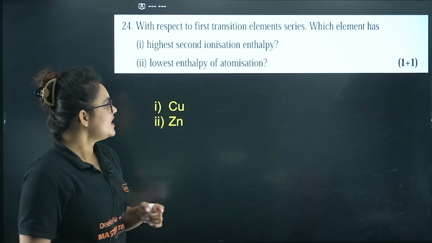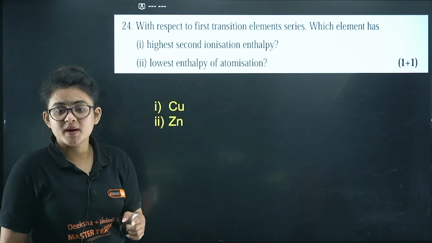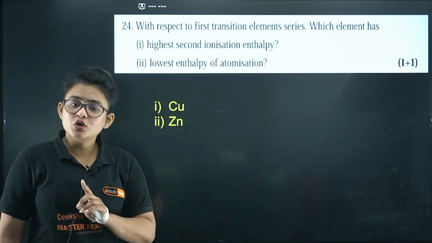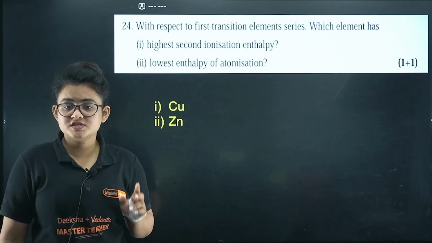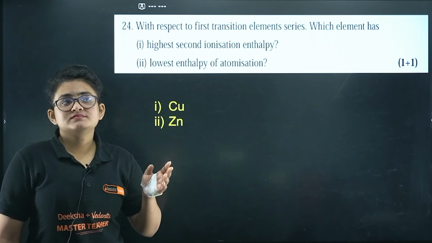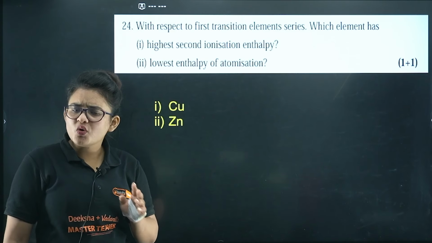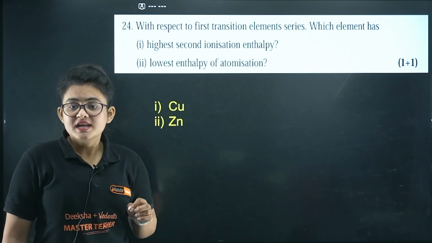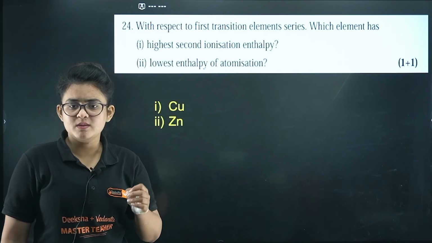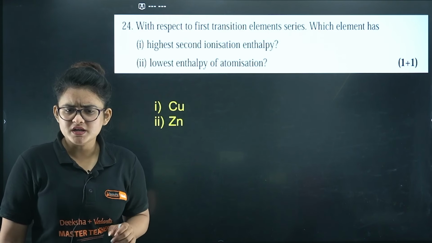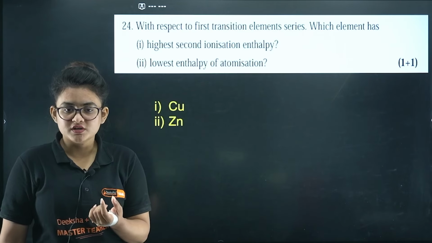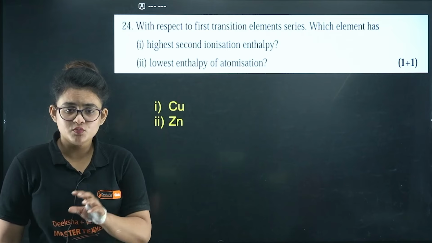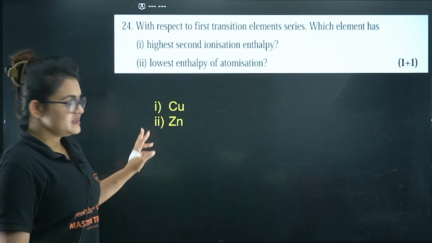Okay, and next is the lowest enthalpy of atomization. How does this concept come? You can see zinc has no unpaired electron in it. It's 3d10 4s2. Right, so as it has no unpaired electron, no interaction is present between two zinc atoms. As a result of this, it has very low enthalpy of atomization. Very weak interaction between two atoms, I mean the bond between two atoms, so very low energy you need to break them and make it a single atom. So the answer is zinc.